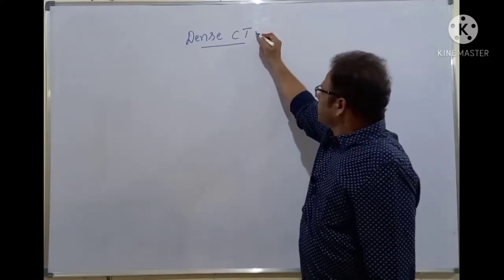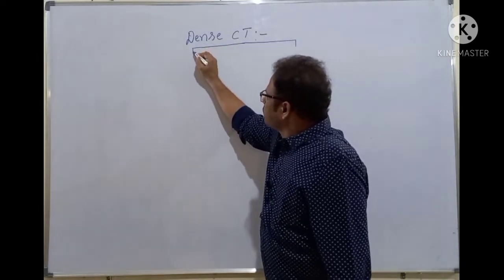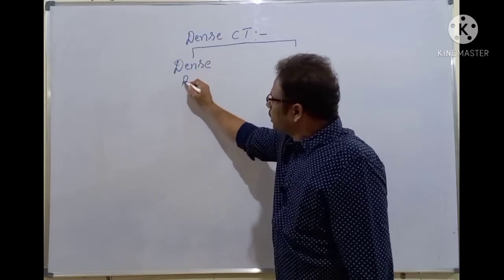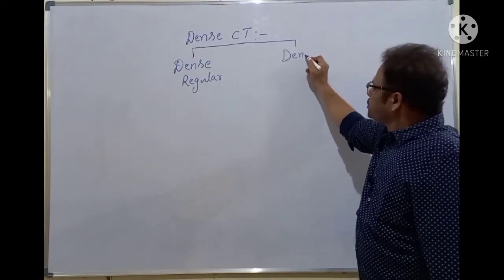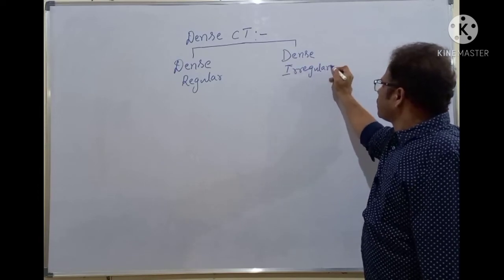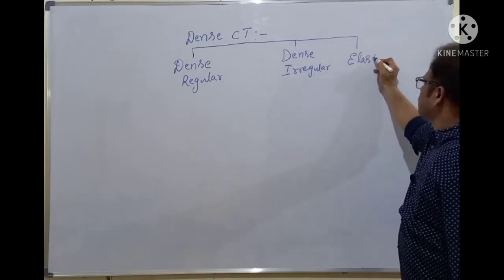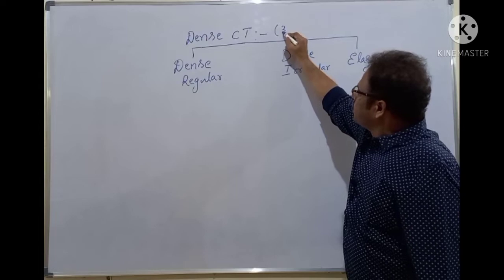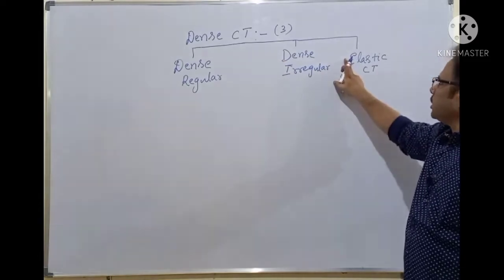Okay, students, dense connective tissue classification. One is the dense regular connective tissue, dense irregular connective tissue, and the other is the elastic connective tissue. These are the three different types. So how many different types of dense connective tissue are there? Dense regular, dense irregular, and elastic connective tissue.